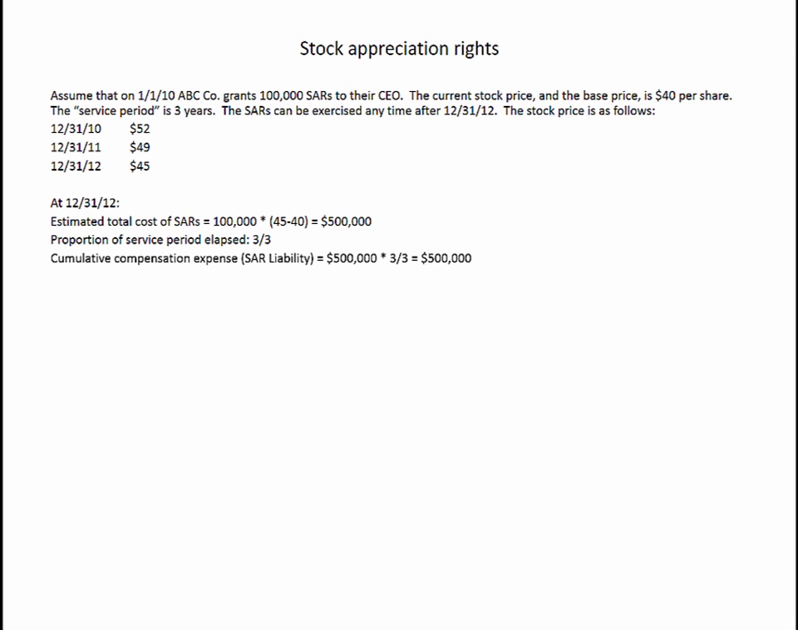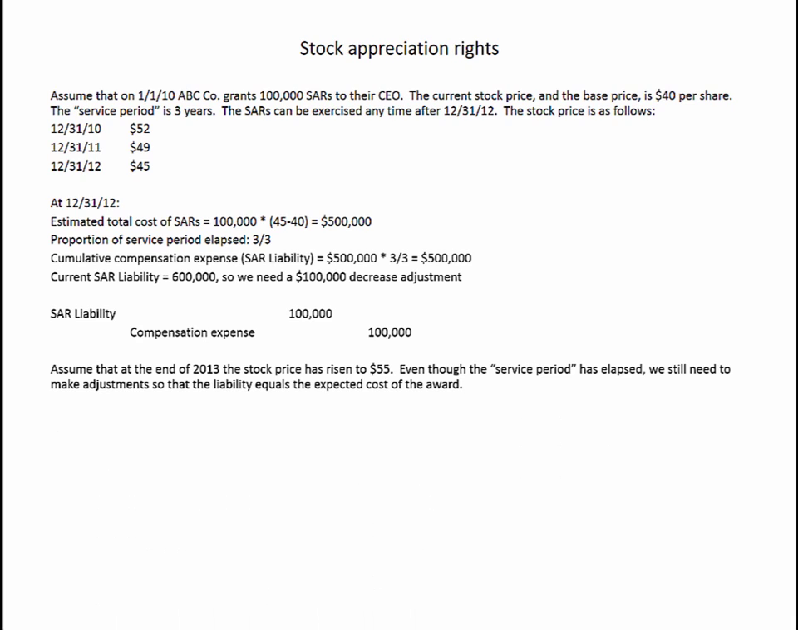3/3, or 100% of the service period has elapsed, so the cumulative compensation expense, or the stock appreciation right liability, should be 100% of that $500,000, or $500,000. Looking at our stock appreciation right liability T account, the current balance there is $600,000, so we need to reduce that by $100,000. So we debit the SAR liability and credit, or reduce, compensation expense in the current year.